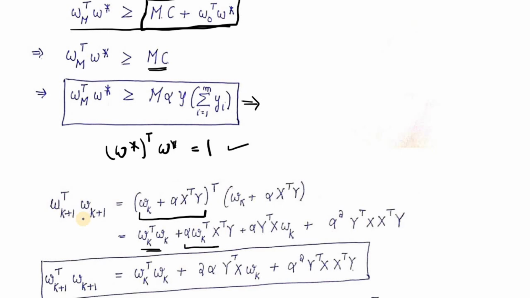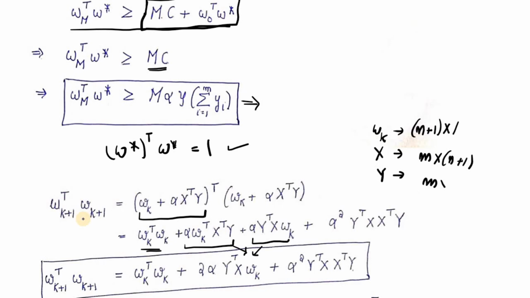I am able to combine these two terms into one. I have combined both the terms into one. This is because both the terms are scalar. So the dimension of Wk is n plus 1, so Wk is of order n plus 1 cross 1. X is of order m cross n plus 1. And likewise, y is of order m cross 1.